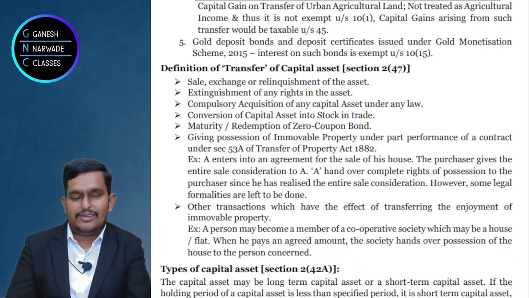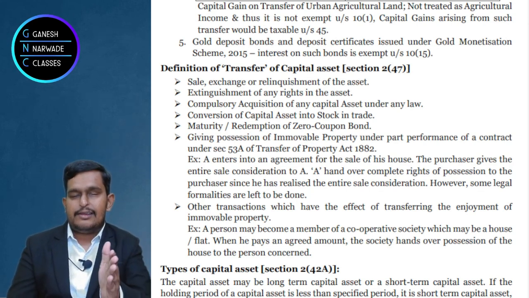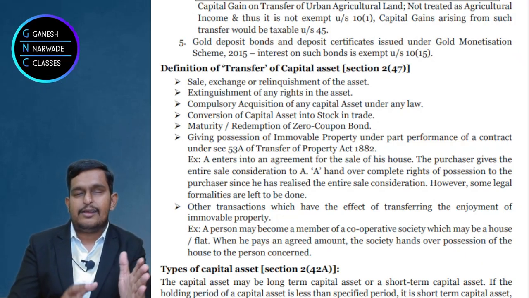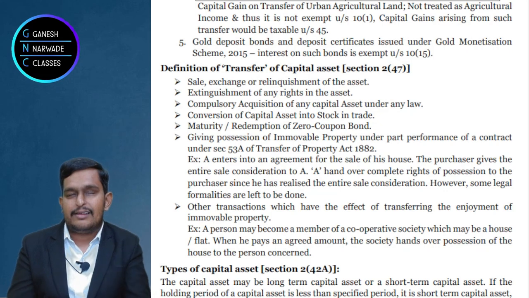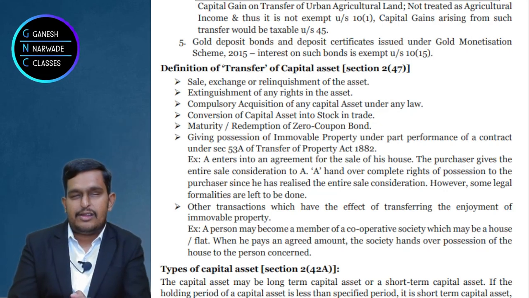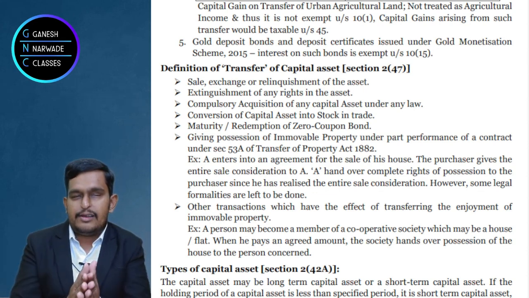Now a lot of questions come here. Sir, when we sold the building, we got consideration, and we paid the capital gains, because whoever earned the income paid the capital gains. But now here we are giving a building and in return we are getting gold. So building is a capital asset, gold is also a capital asset, and this transaction we call exchange.